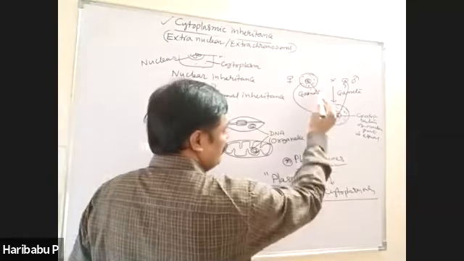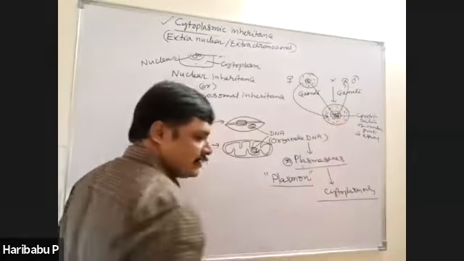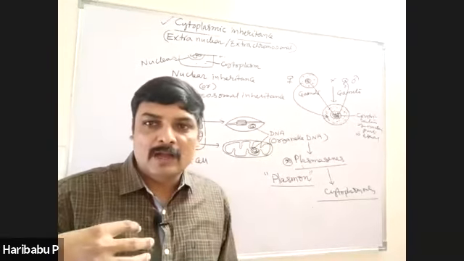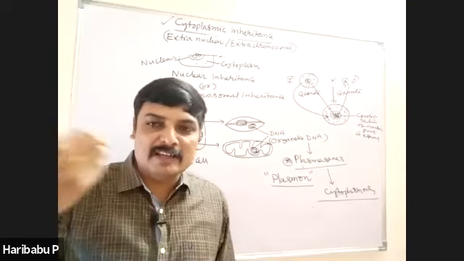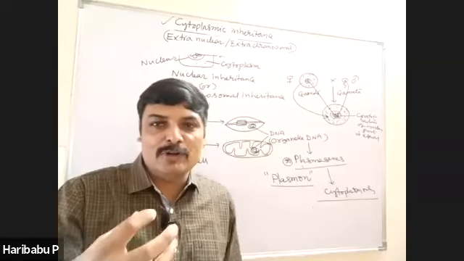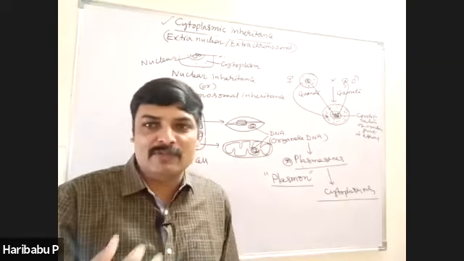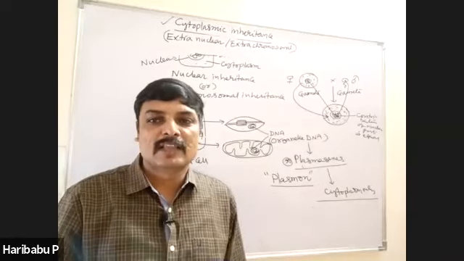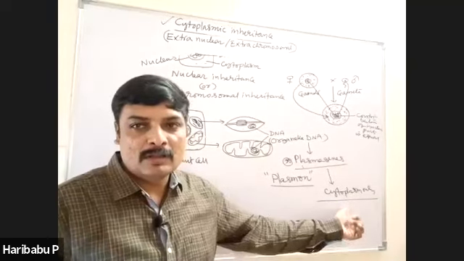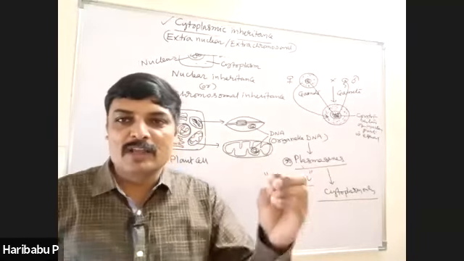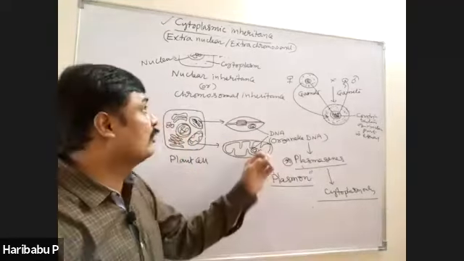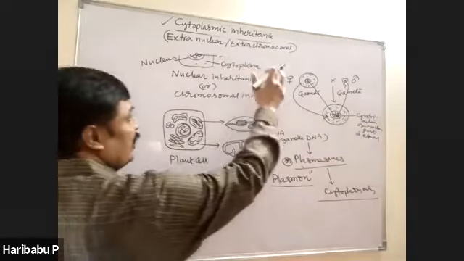I think you understand. For example, if you consider human cells, in our body all the genes present in the cytoplasm come from our mother only. But regarding the nuclear part, we receive both equally from mother and father. That is the reason why this is called cytoplasmic inheritance. The contribution of cytoplasm is by only the female but not the male. I think you understand regarding cytoplasmic inheritance.